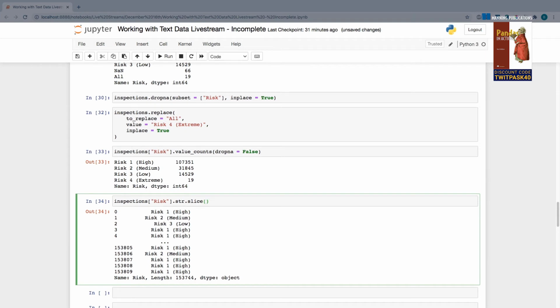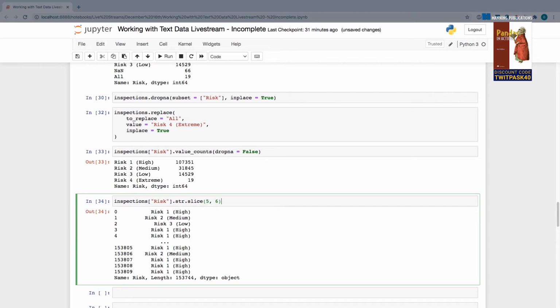Slice accepts 2 arguments. There's actually a variety of different syntaxes to do this, but if you prefer the argument approach, the first argument is where we're starting from. In this case, we're starting from index position 5. The second argument is where we're ending, and that is exclusive, which means we're going to go up to that position, but not actually include it. So I'm just going to put the value 6 here. What this means is start at the character that's index position 5, which is actually the 6th character, then go up to index position 6, but don't include it. So this is equivalent to saying, just get me the character at index position 5.